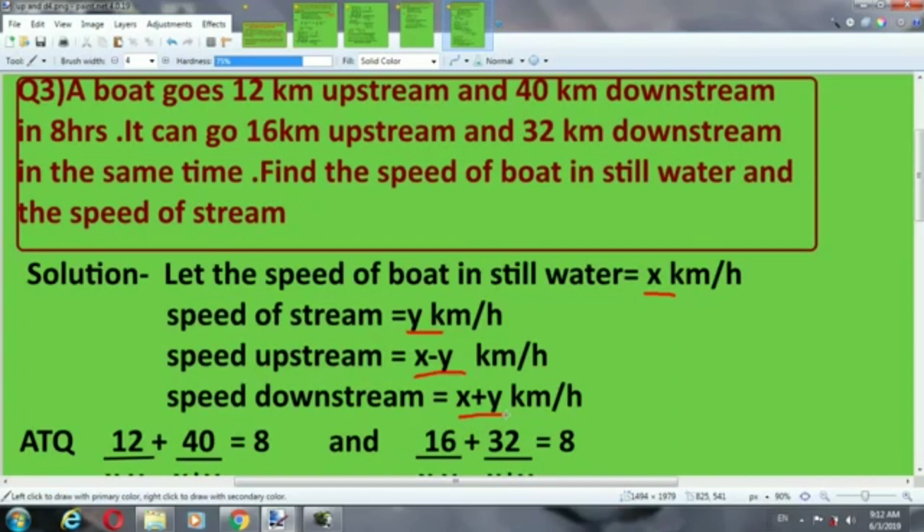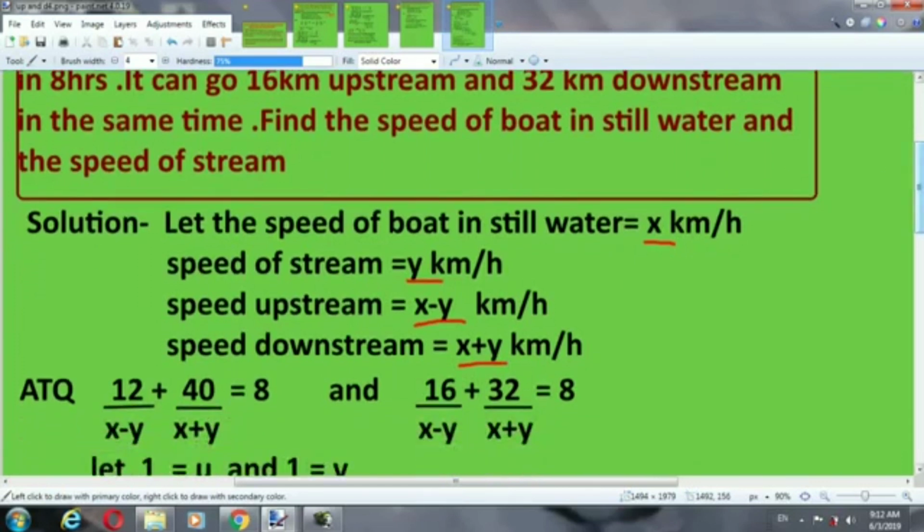We will suppose speed of the boat, speed of the stream, speed upstream, speed downstream. According to the question, students, now we understood that 12 kilometers, or 12 by upstream speed x minus y, plus 40 by x plus y is equal to 8, and 16 by x minus y plus 32 by x plus y is equal to 8.